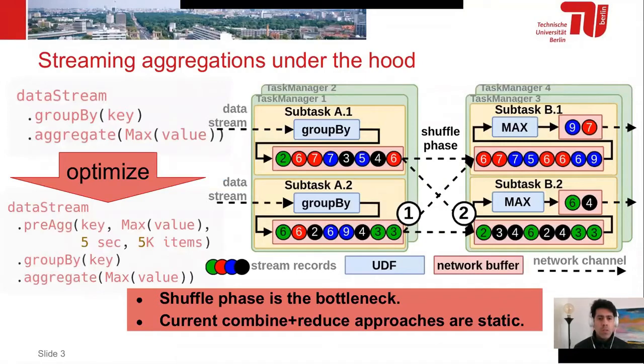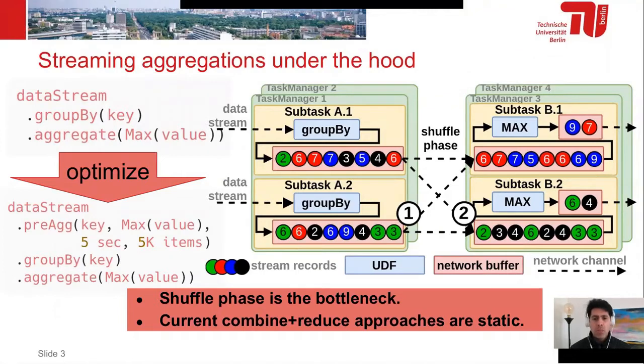So under the hood, for these use cases we have to create queries that are basically composed of two transformations, a group by and an aggregate transformation, as we can see on the top query of this slide. These transformations are deployed on different task managers.